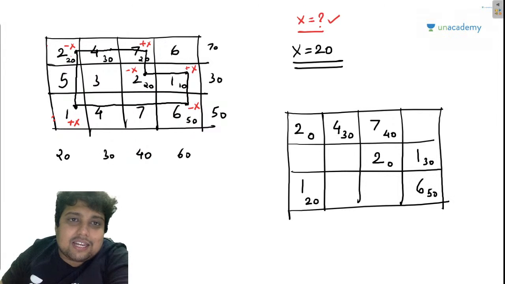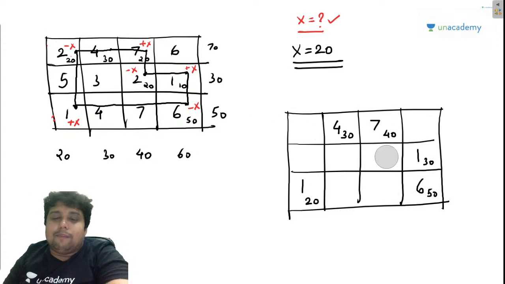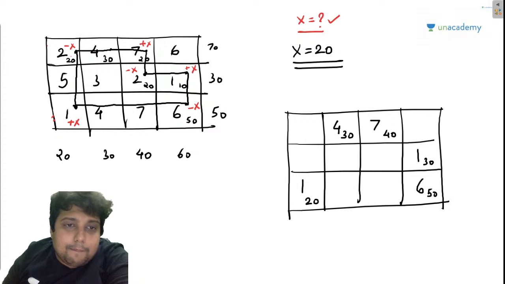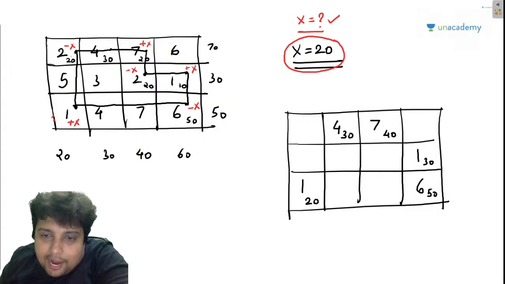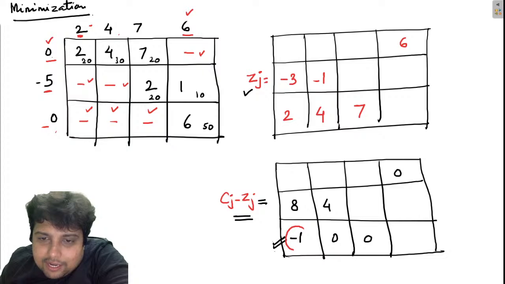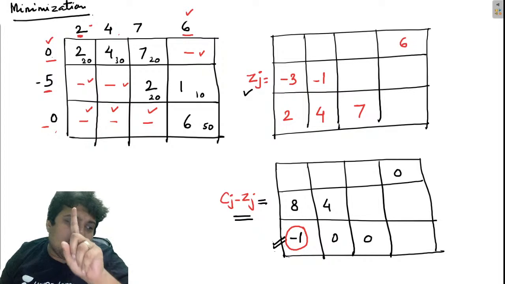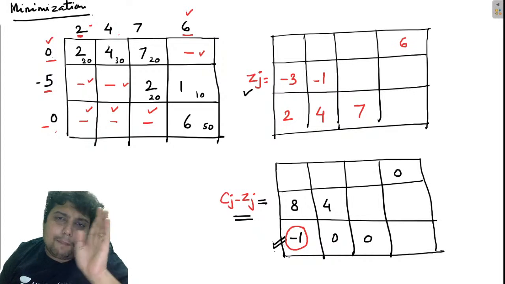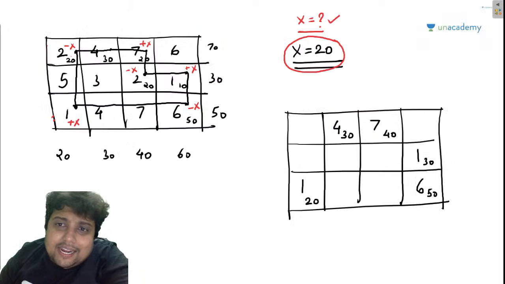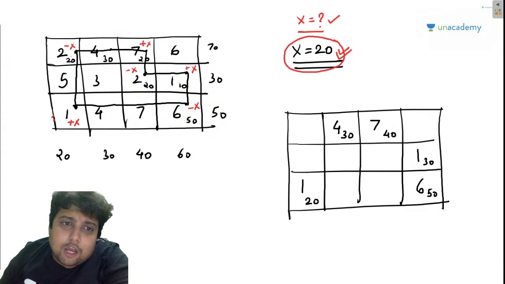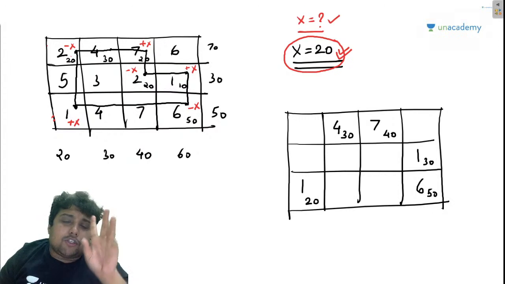So now these two places are 0. Because they are 0, I will be deleting these two places. Now guys, because x is 20, and this position has already told me that it will decrease the transportation cost by 1 rupee with respect to one packet of Maggi, and I have decided that I will give it 20 packets of Maggi. So 20 packets at 1 rupee each, a total decrement of 20 rupees should be there.